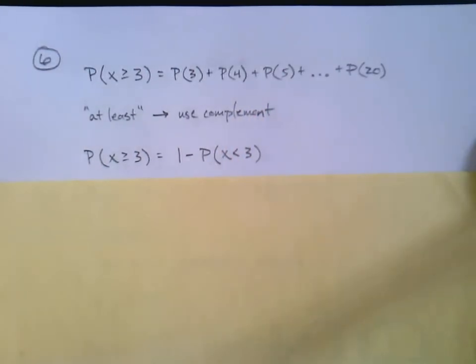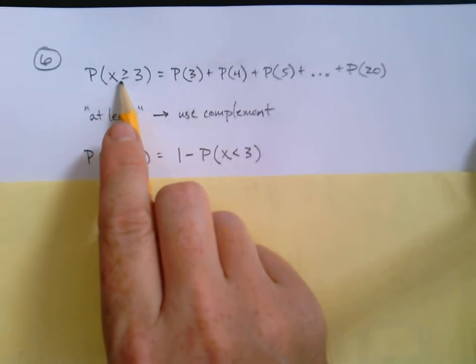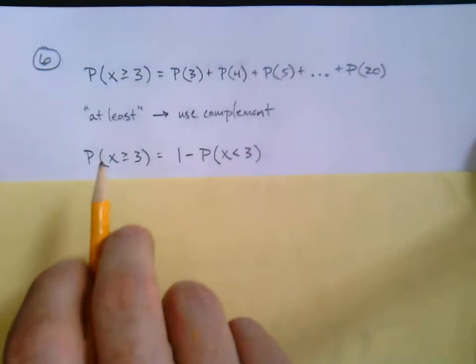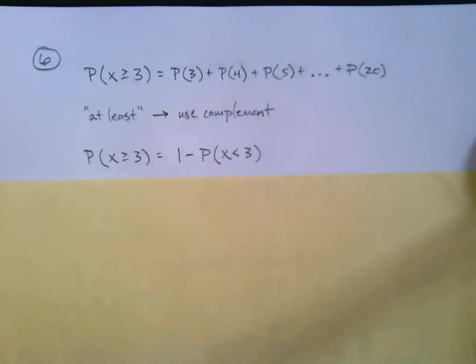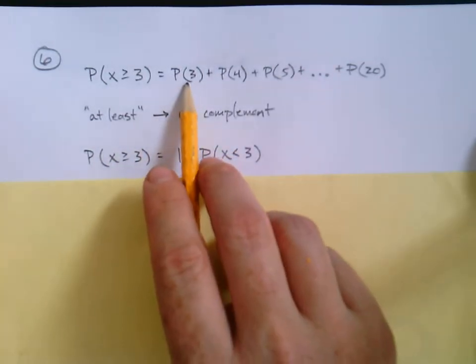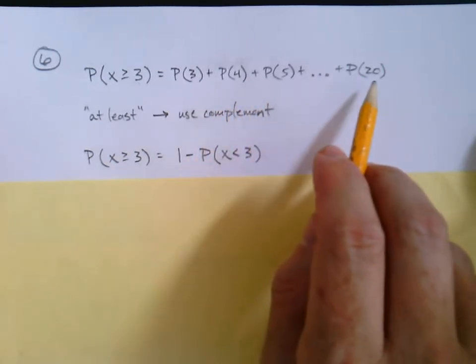So when they say, find the probability that at least 3 people in this sample of 20, you could write it as the probability that x is greater than or equal to 3. At least 3 or more. So if we did that, then you notice that the formula to calculate probabilities with the binomial distribution, they're always for exactly a number, right? We don't have a formula for at least 3, but we can calculate exactly 3, or exactly 4, or exactly 5, or exactly 20.